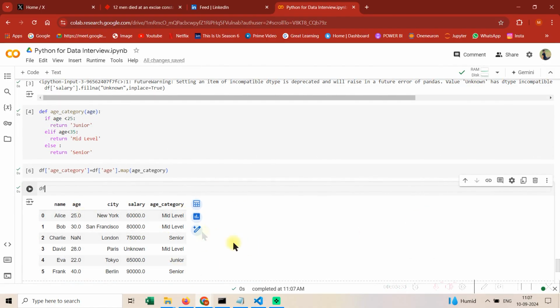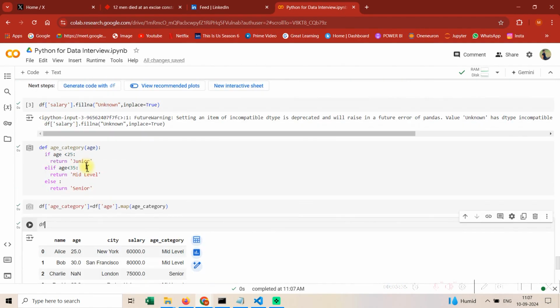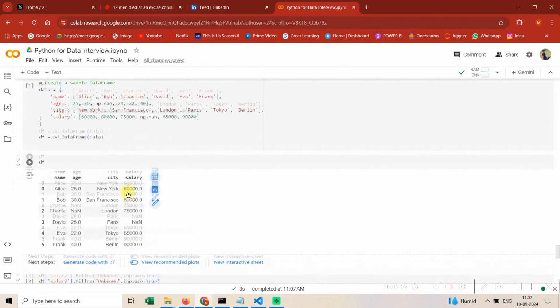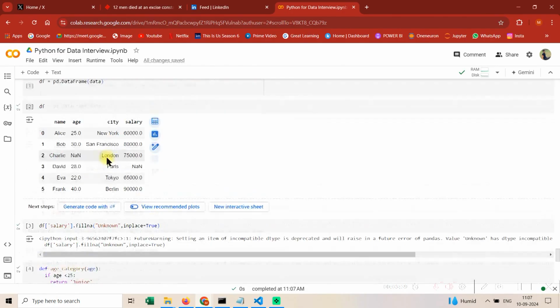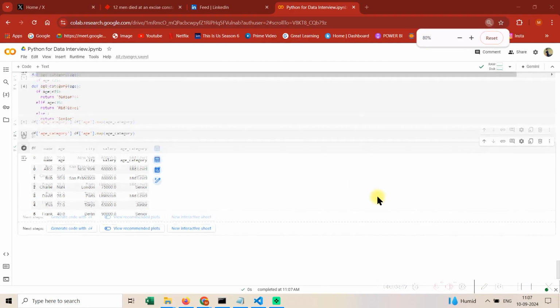So see guys, it is getting there. So age 25 is being assigned. We can also, if the age is 25 to 35, it's getting mid-level and stuff. So let me explain the code in case you didn't get it.